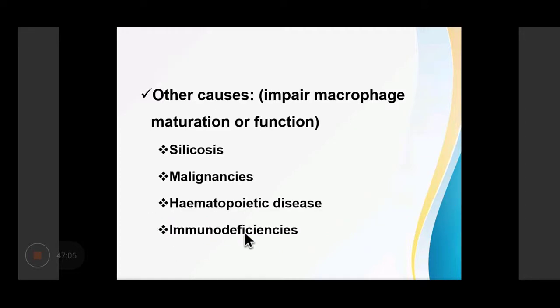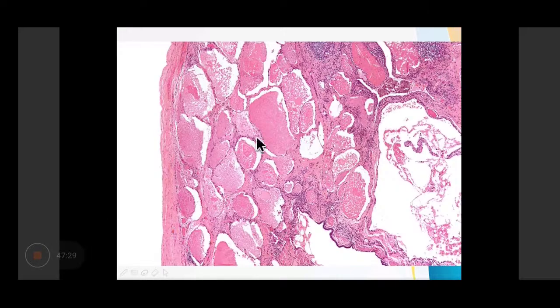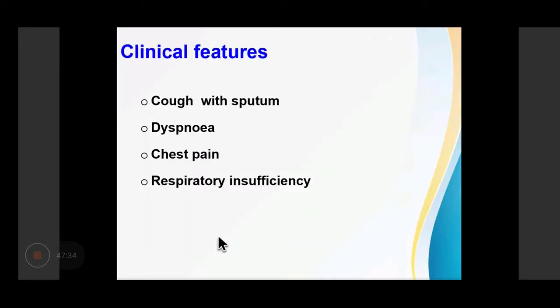Other causes which can impair macrophage maturation or function can be silicosis, malignancies, hematopoietic diseases, or immunodeficiency. Morphologically, the alveoli are filled with pink homogeneous material. There will be surfactant protein, cell debris, and cholesterol flakes, and this material is PAS positive. Okay, so they show the presence of pink PAS positive material. Clinically, the patient has cough with sputum. There will be dyspnea, chest pain, and respiratory insufficiency.